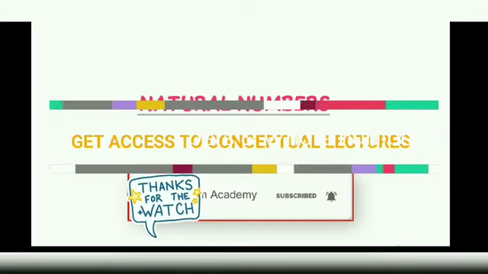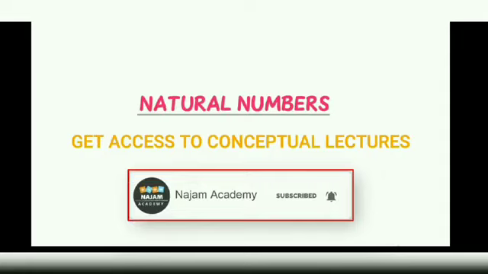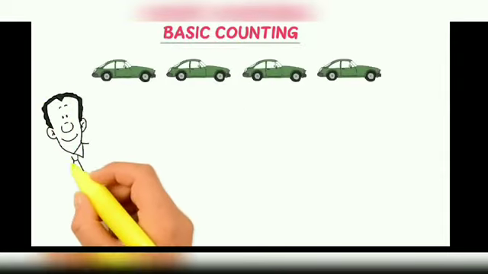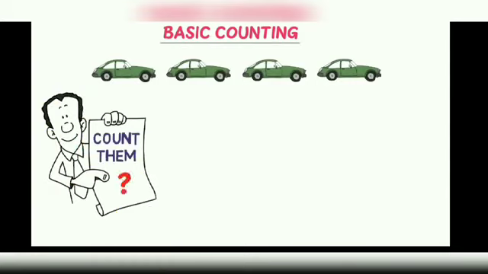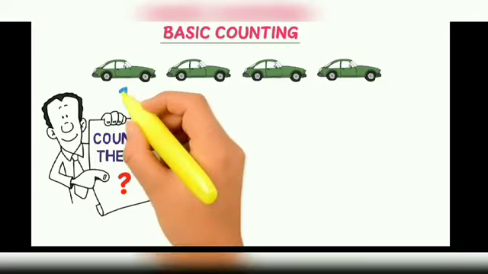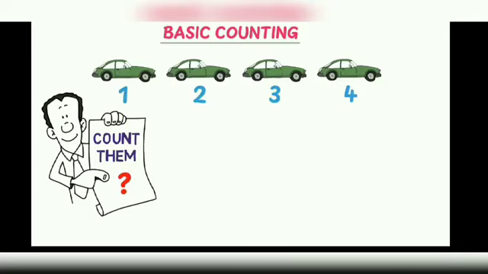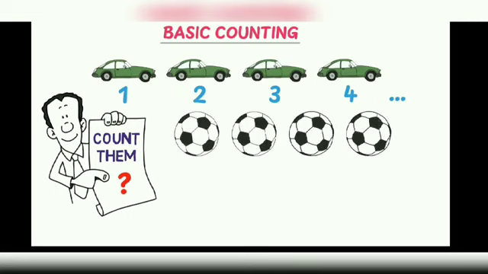Let us identify the natural numbers. Firstly, understanding the concept of basic counting. Consider the scores if I ask you to count them. You start counting from 1, 2, 3, 4, and so on. Similarly, consider this football and let me again ask you to count them. You will start again from 1, 2, 3, 4, and so on.